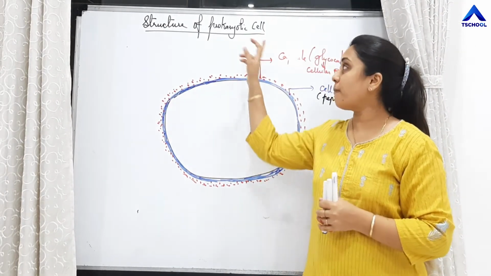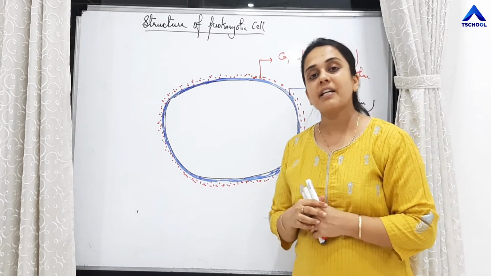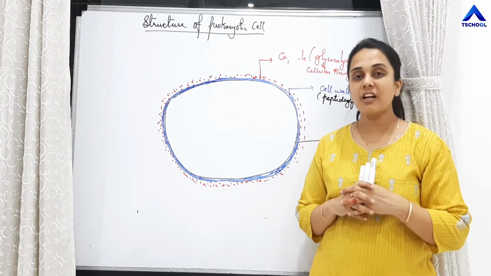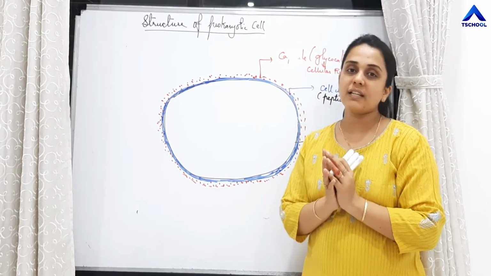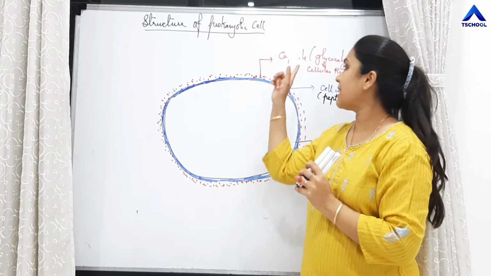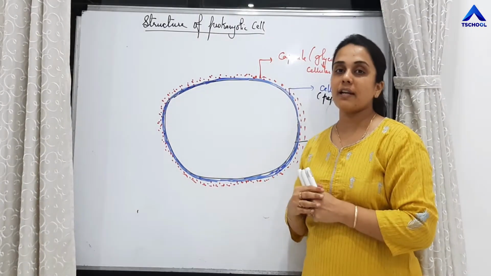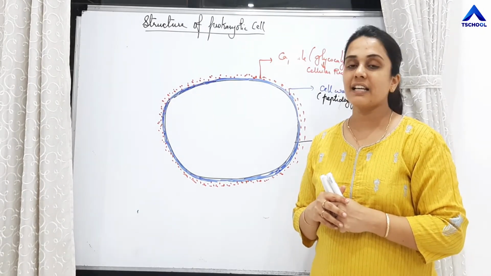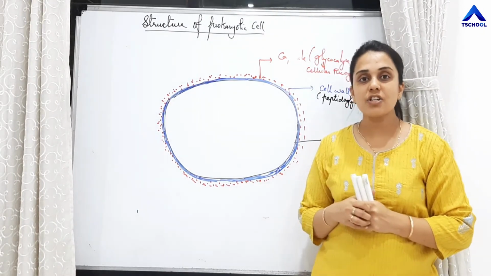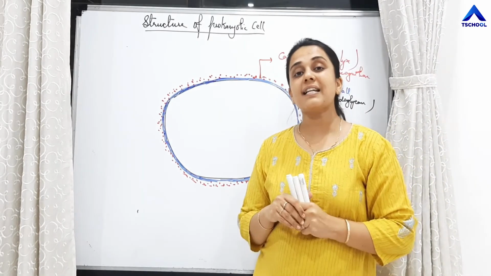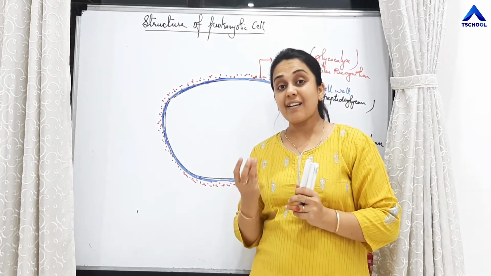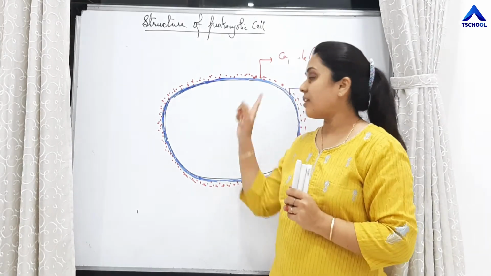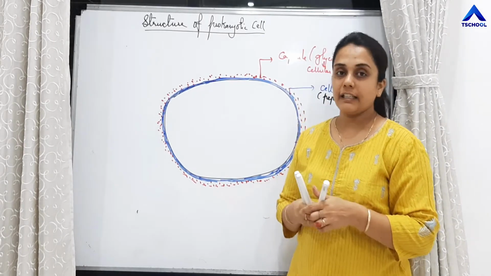The cell wall in prokaryotic cells is made up of peptidoglycans, and it is also covered by one more glycoproteinaceous layer called the capsule, also called the glycocalyx. The function of the glycocalyx is cellular recognition, which means it functions as an antigen, so recognition of a particular prokaryotic cell is done with the help of the glycocalyx.